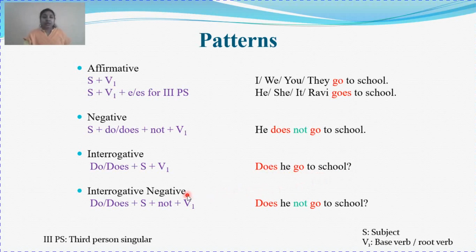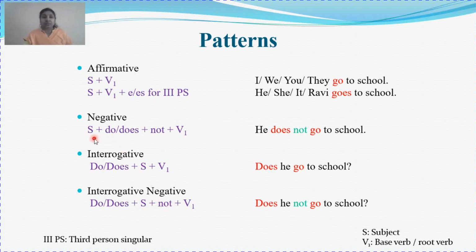The next format is interrogative negative. Here also you simply have to add not. But remember, all the adverbs or additional words that we add in a sentence come after the first auxiliary. Always remember, it comes after the first auxiliary. Since it is an interrogative sentence, you will have the auxiliary verb, followed by a subject, and then you use not.